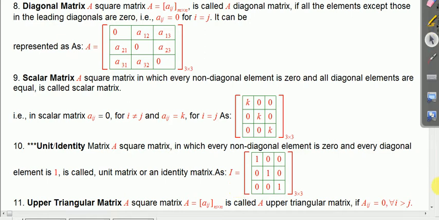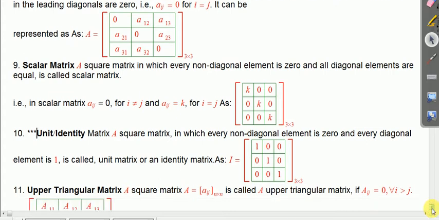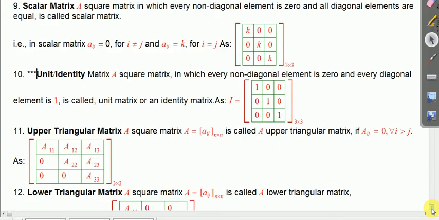Now next is upper triangular matrix. Obviously, an upper triangular matrix is a matrix which, first thing, is a square matrix and whose lower part is zero: if i is greater than j, then that element will be 0. If i is less than or equal to j, then that will be not 0.